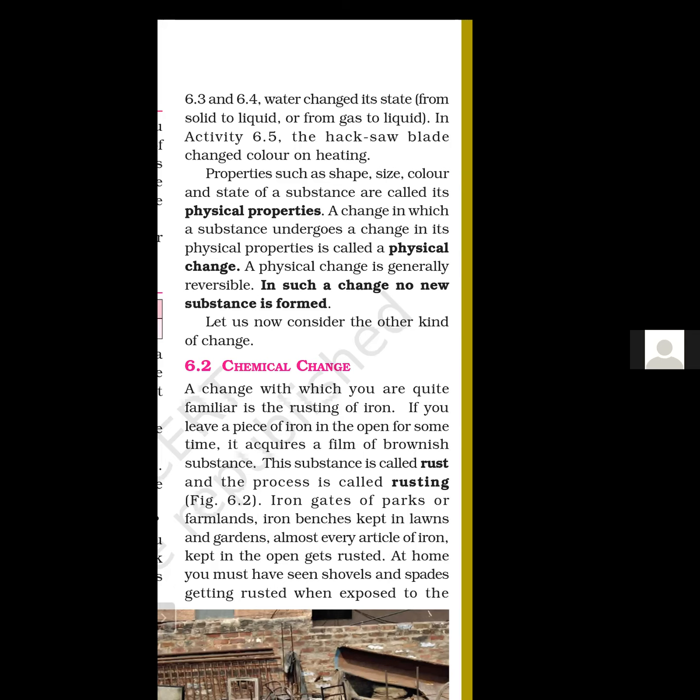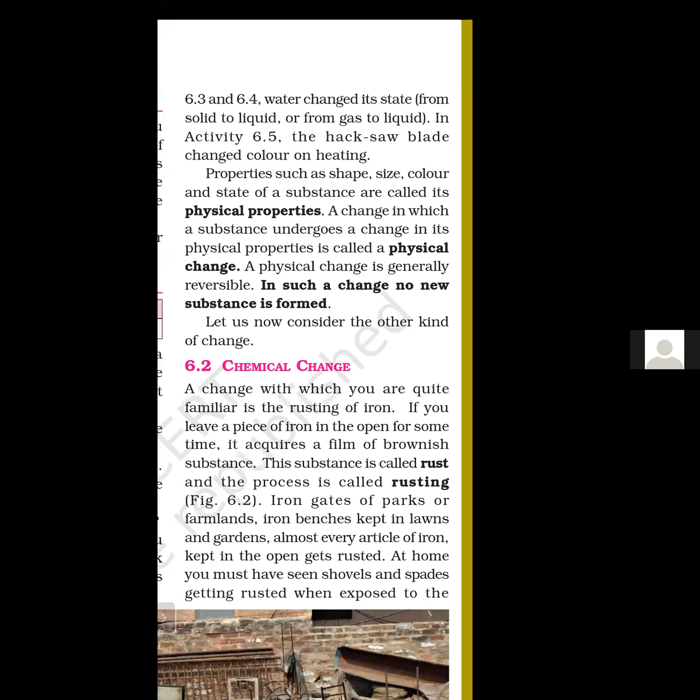And which type of change is this? That is a chemical change. Iron changes into a different type of substance. Iron is a different substance. Rust is a different substance. So where is this rust coming from? This rust is coming from iron. Day by day iron gradually changes into a different substance which is known as rust.